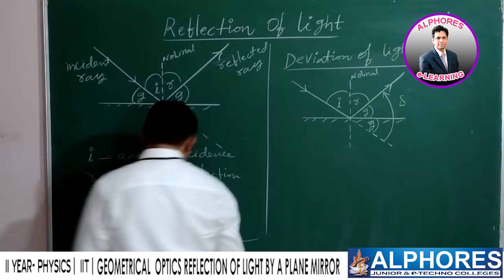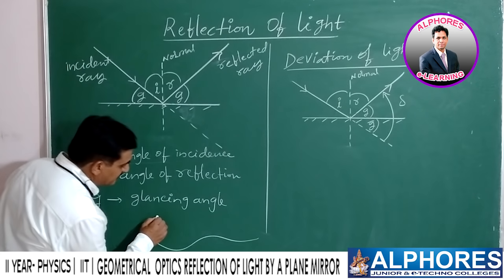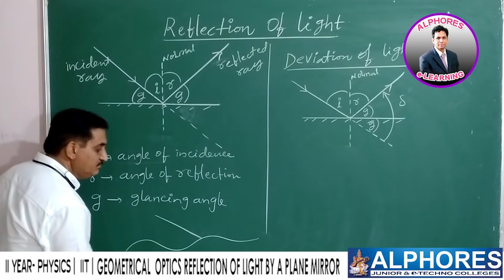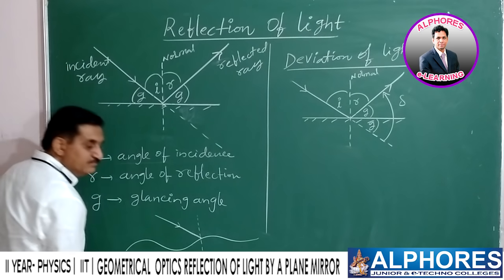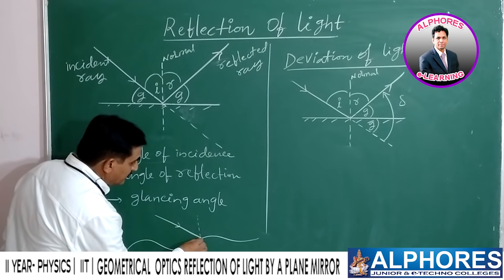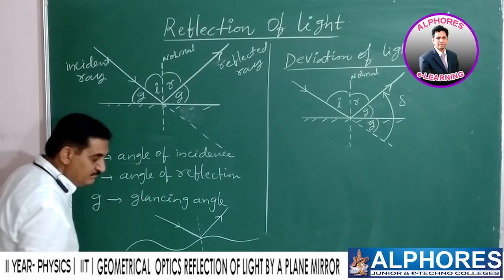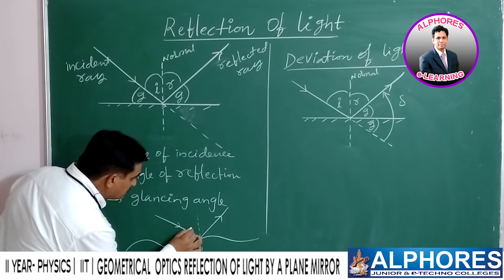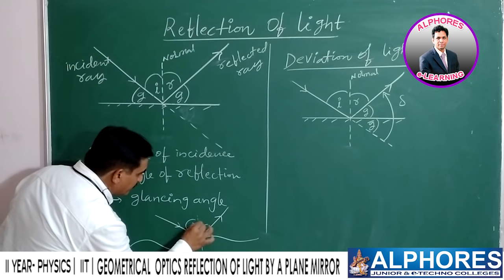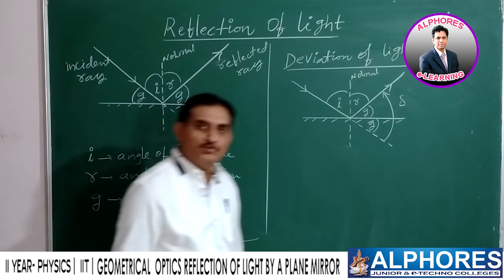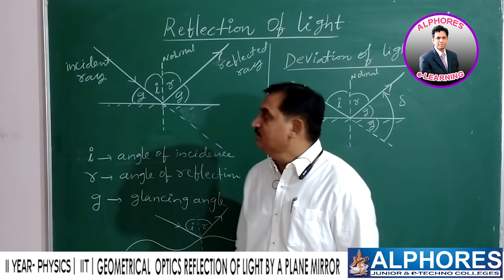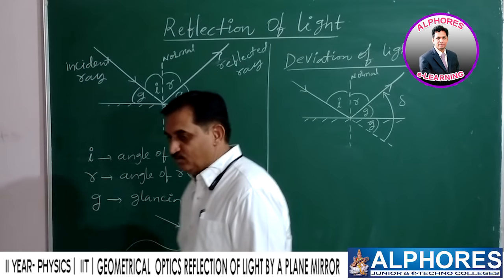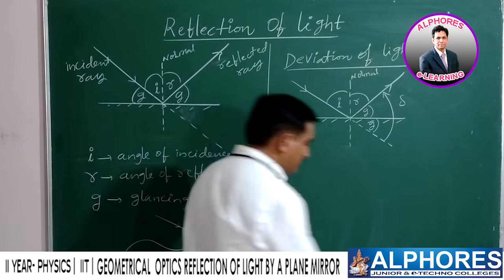So on an uneven surface, when the ray of light is incident at a certain point, at this point a normal is drawn. Here this is the reflected ray, this is the angle of incidence, and this is the angle of reflection. There is no problem at all. Okay? Then let us go for another one: laws of reflection. We go for the laws of reflection.